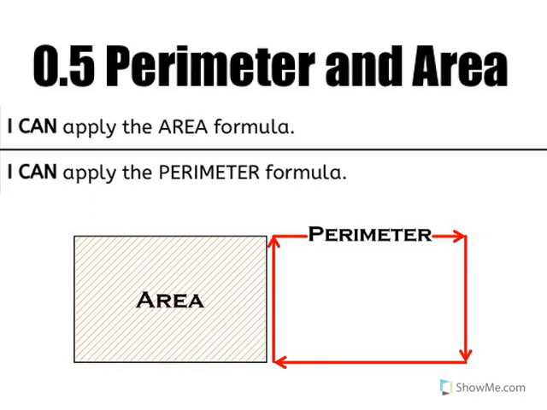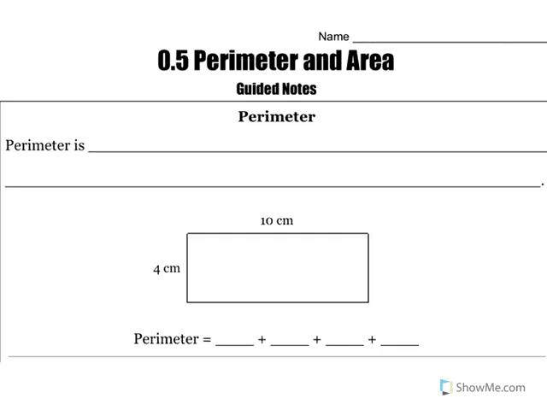In this video we're going to talk about what area and perimeter are and how we can calculate the area and perimeter of some different shapes, and most particularly the area and perimeter of rectangles. That's what we will be dealing with the most in this class. So first off, in your guided notes, we are going to look at perimeter, and we need to define what